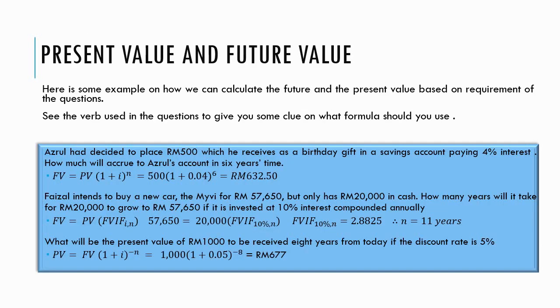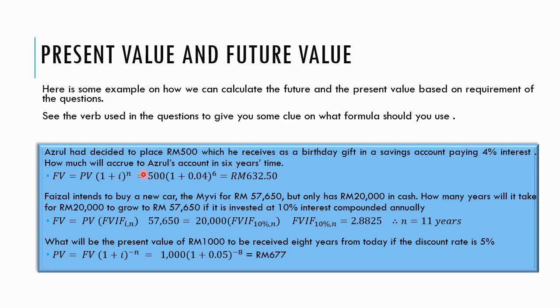Alright, so here is an example of how we can calculate the future and the present value based on the requirement of the questions. The clue that you can use in the question should dictate to you which formula you should use, meaning that should you use the future value formula or the present value formula.